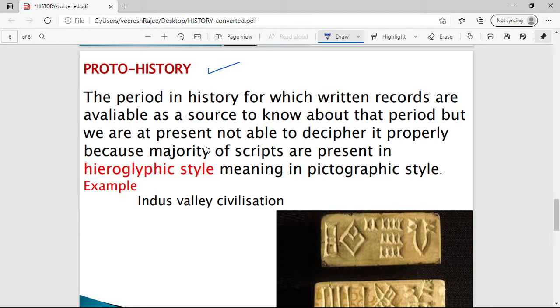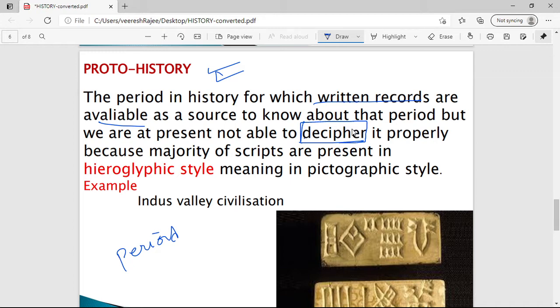So what is this proto-historic age? In the prehistoric age, we have seen that no written records were there, and archaeological evidences played an important role in the reconstruction of that particular age. So that's why it was known as prehistoric age. Then what is this proto-historic age? It is that period of history for which written records are available, but they are not yet deciphered, or we are not in a position to understand what those people have written in those writings.